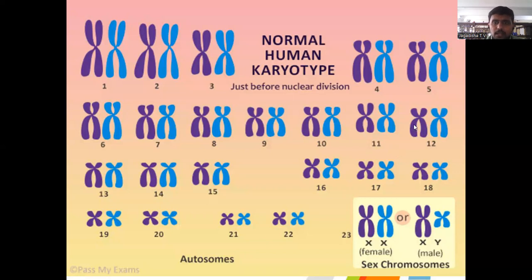This is a karyotype, the arrangement of chromosomes based on their size, length and banding patterns. This is a normal human karyotype. Chromosomes are arranged as 22 pairs of autosomes and 2 sex chromosomes, so it may be XX or XY. Always chromosomes are present in pairs.